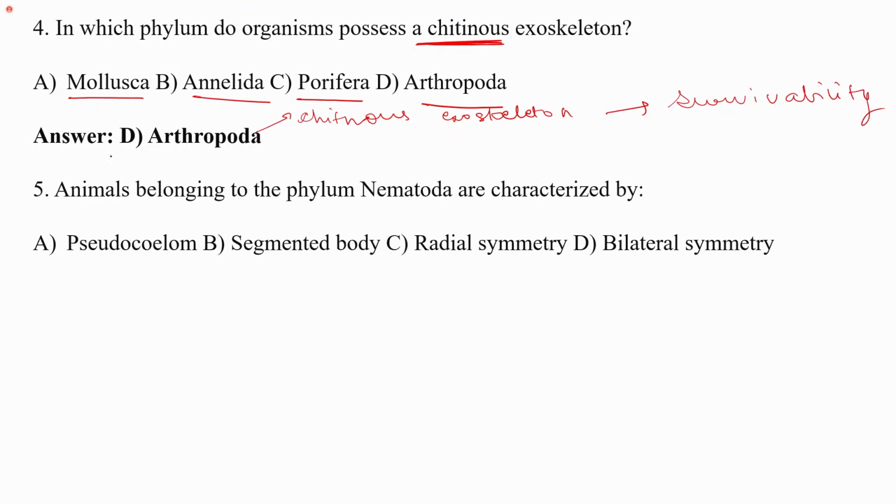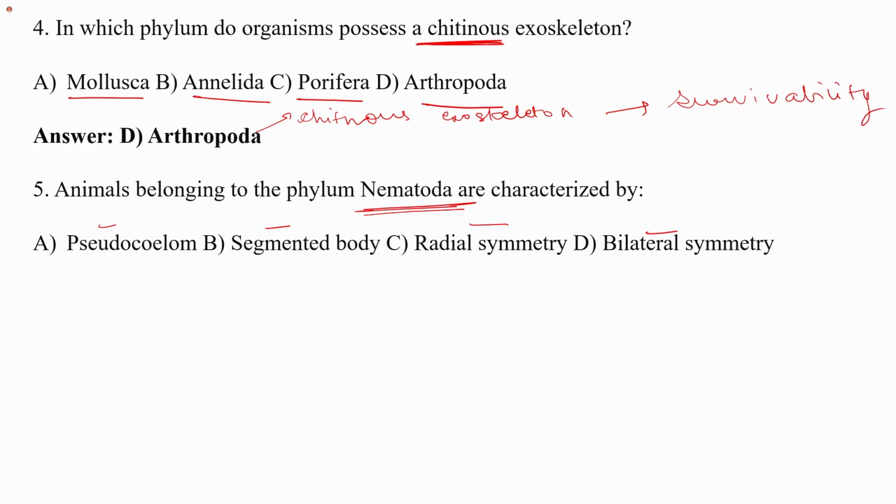The next is, animals belonging to the phylum Nematoda are characterized by pseudocoelom, segmented body, radial symmetry, or bilateral symmetry. So what symmetry do they have? They are not segmented. They do not have metameric segmentation, or any segmented body.